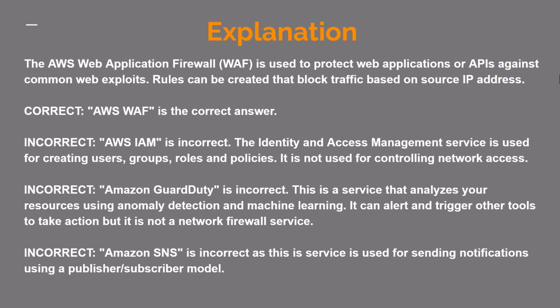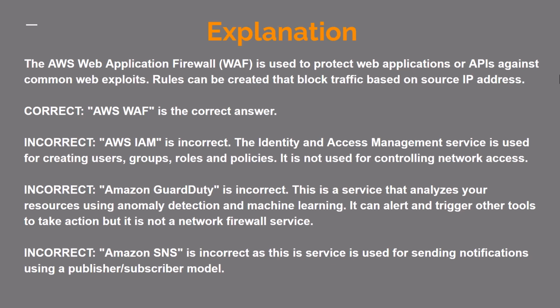The AWS Web Application Firewall, WAF, is used to protect web applications or APIs against common web exploits. Rules can be created that block traffic based on source IP addresses. Correct. AWS WAF is the correct answer. Incorrect. AWS IAM is incorrect. The Identity and Access Management service is used for creating users, groups, roles and policies. It is not used for controlling network access.